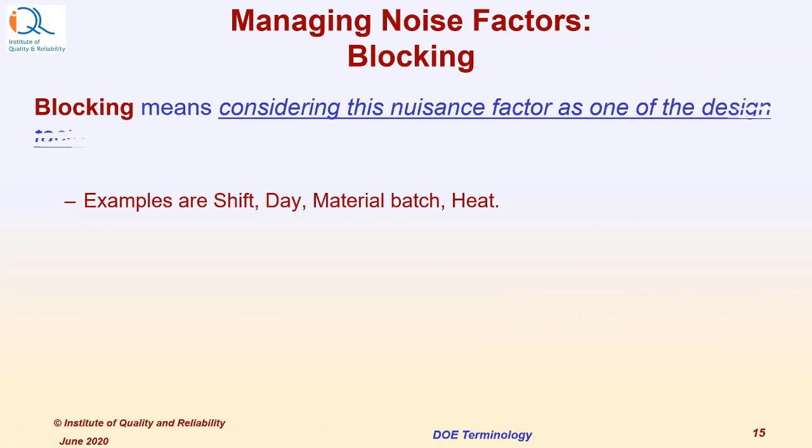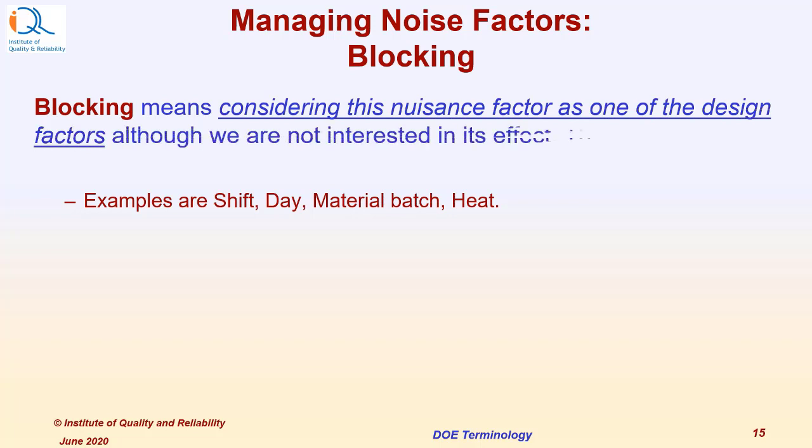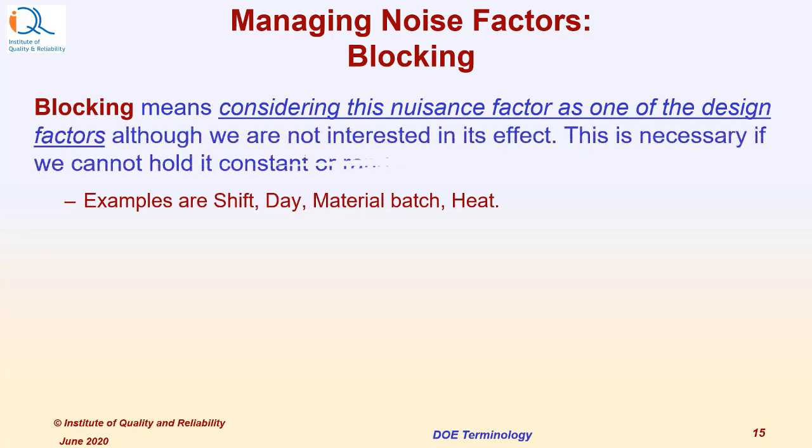Blocking means considering this nuisance factor as one of the design factors, although we are actually not interested in the effect of this. This is necessary if we cannot hold it constant or randomize. Factors should be categorical. Examples are shift, day, material batch, heat.